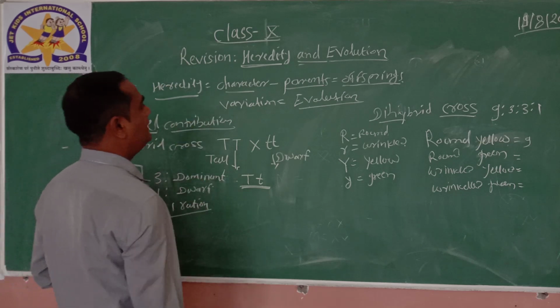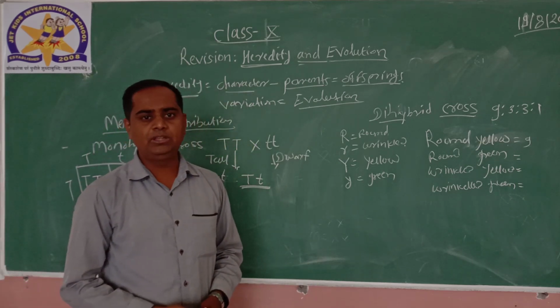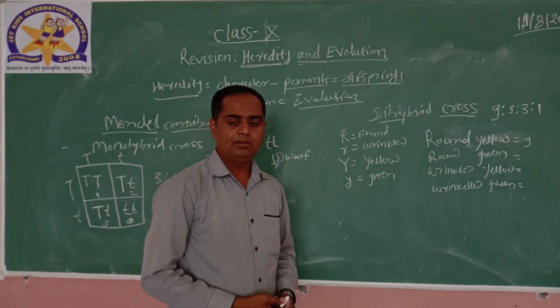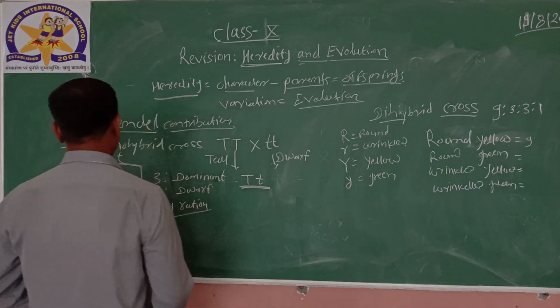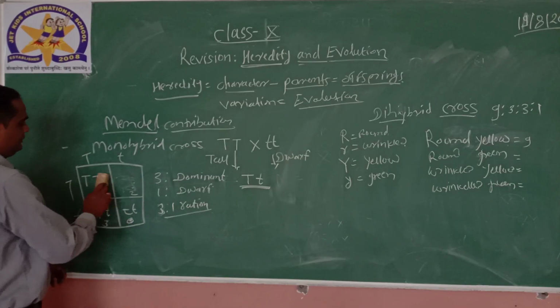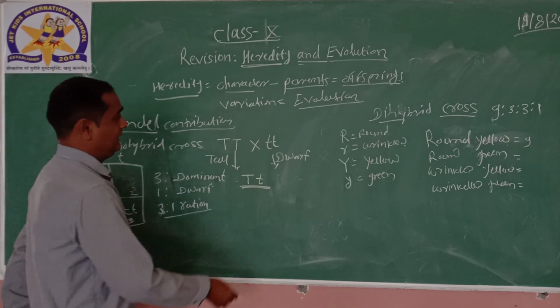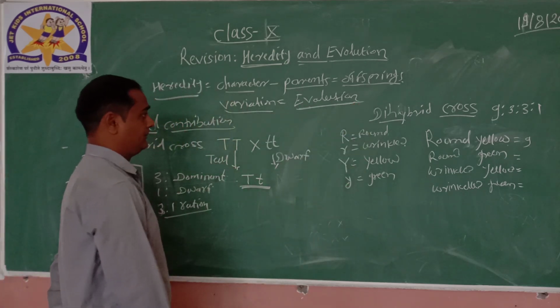If we consider heredity, it is simply the character that can be transferred from parents to the offspring. Variations play a very important role in evolution.